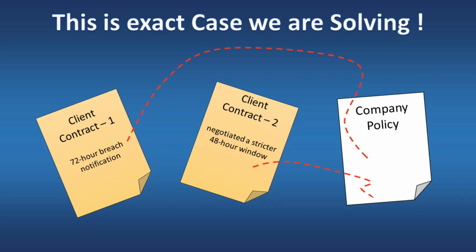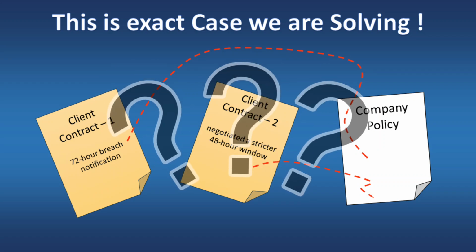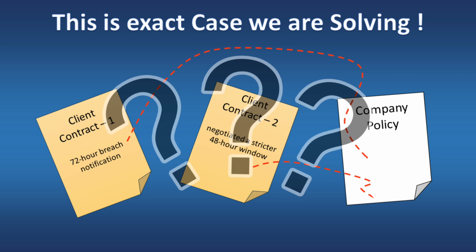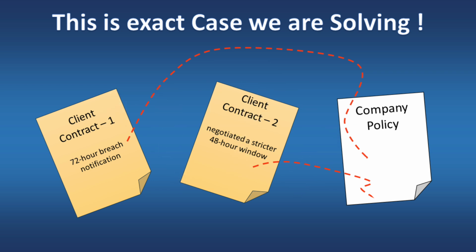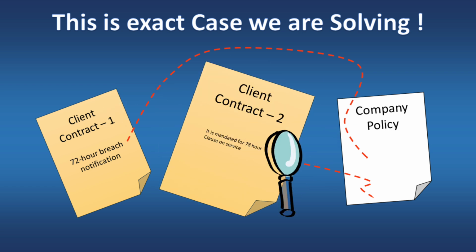Here's the exact scenario I built for this video. 2 client contracts and 1 internal data privacy policy. Both contracts reference that same policy. One contract promises a 72-hour breach notification. The other negotiated a stricter 48-hour window. Ask what's our overarching data privacy shift across our 2024 contracts? And the answer literally doesn't live in any single paragraph. It only exists in the connections between 3 documents.